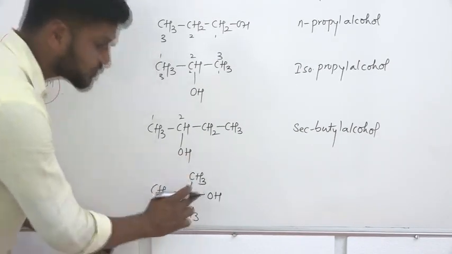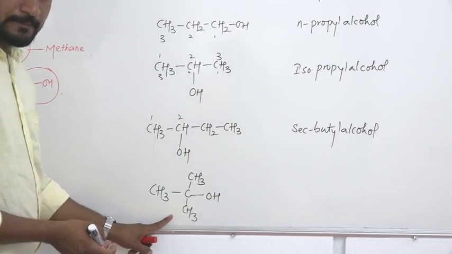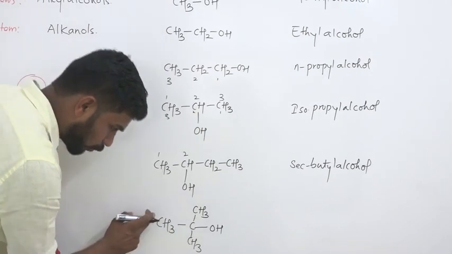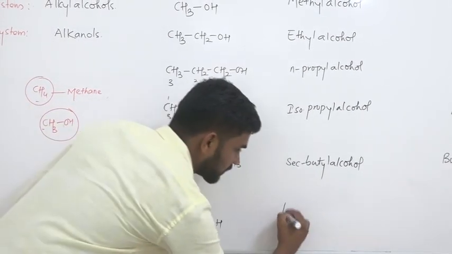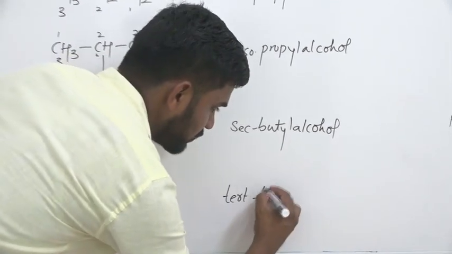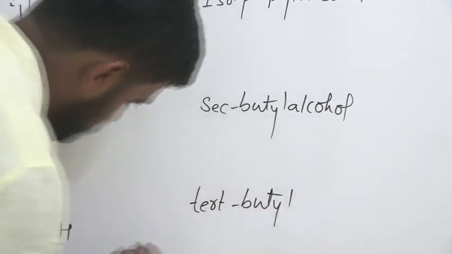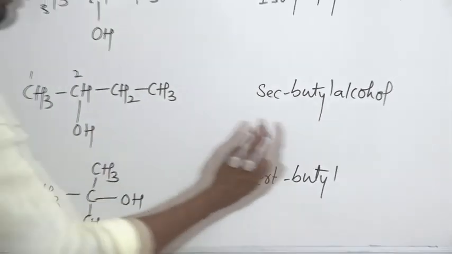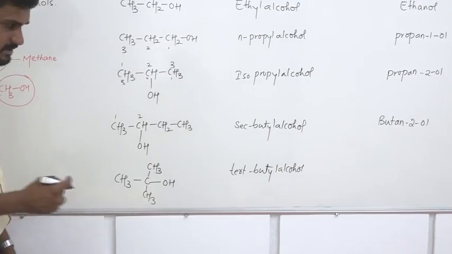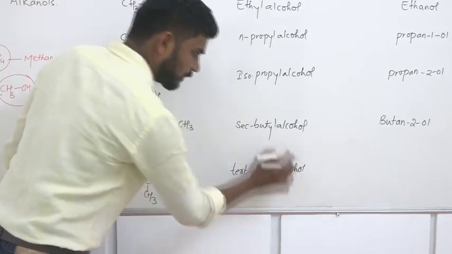That's why this compound is called a tertiary compound, right? Butyl means it consists of 4 carbon atoms. Tertiary is shortened to tert. Butyl because it consists of 4 carbon atoms, and the functional group is alcoholic. Therefore the compound becomes tertiary butyl alcohol.